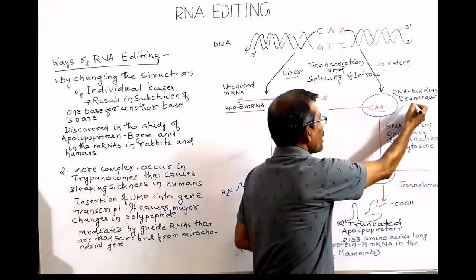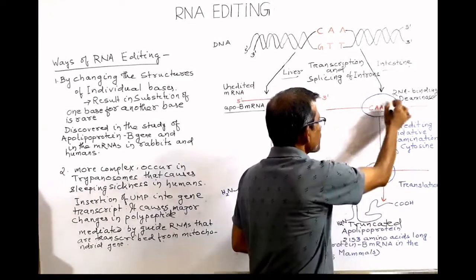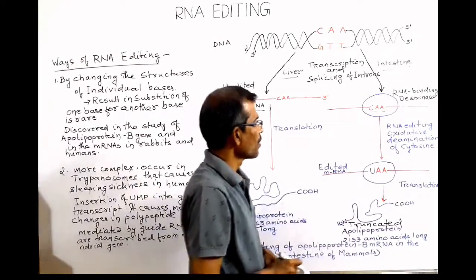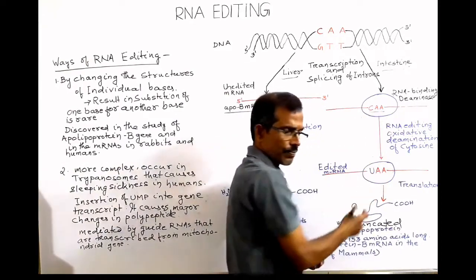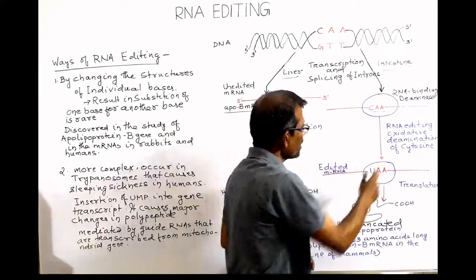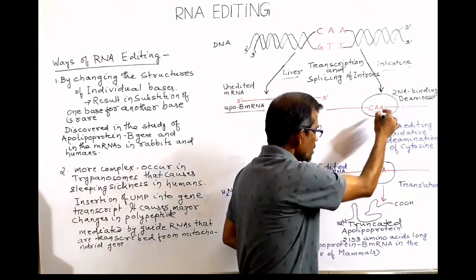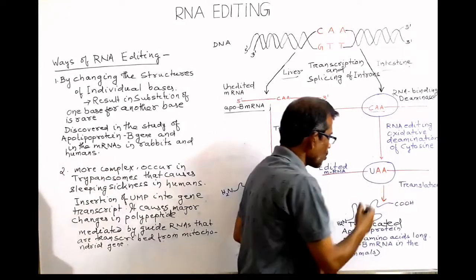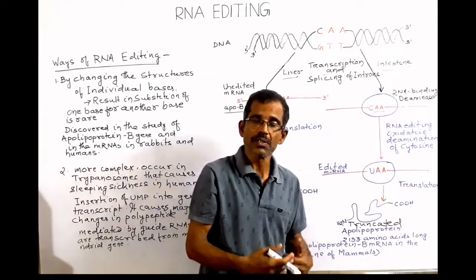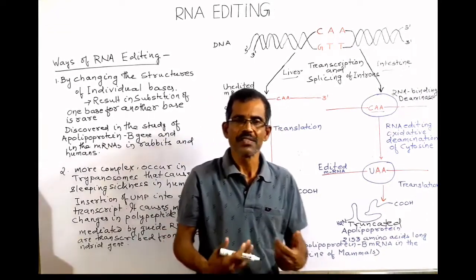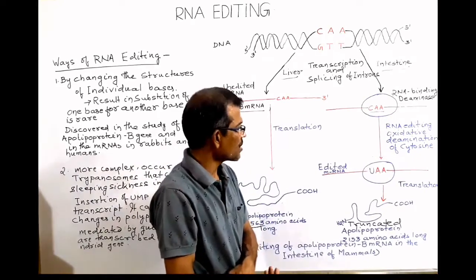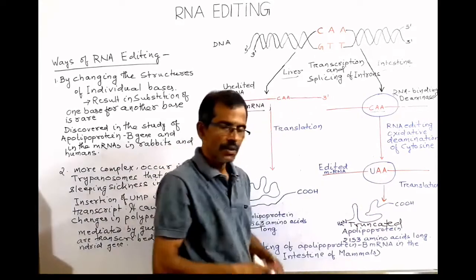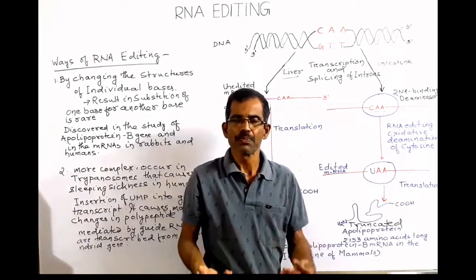The RNA binding deaminase binds with this particular codon and brings about oxidative deamination of cytosine to uracil. So due to this RNA editing, this codon is transformed to a nonsense codon, and this nonsense codon terminates the process of translation or protein synthesis. So due to the transformation of CAA codon to UAA codon, translation does not take place completely.